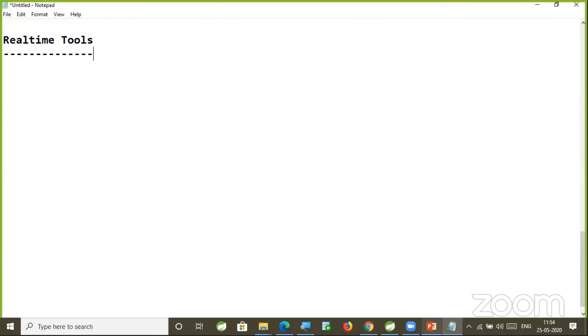Without knowing these real-time tools, 100% it is not possible to work in a real-time project environment. That is the reason I am going to give a lot of priority to real-time tools in the course. For the first time in the whole Ameerpet market, I am going to cover almost 22 real-time tools in the project. These 22 tools I never used in a single project.